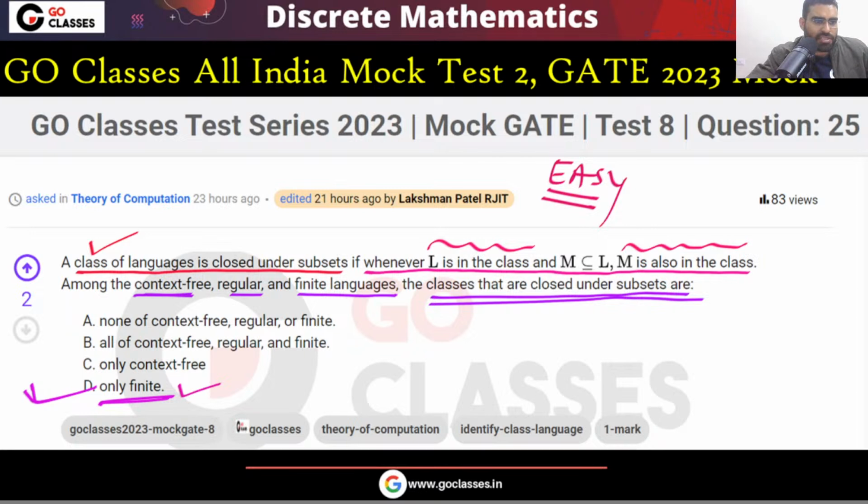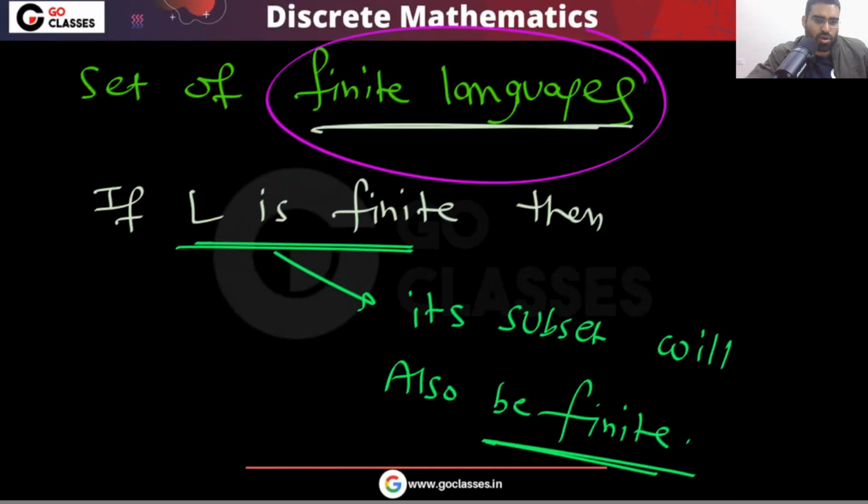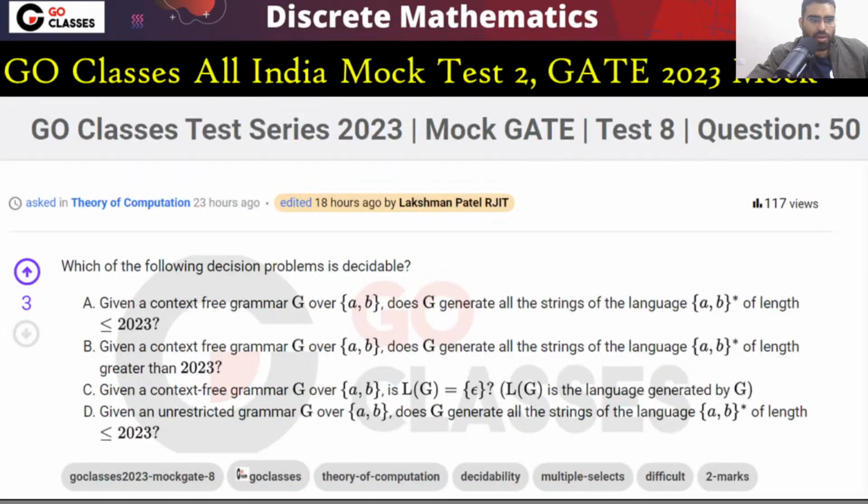So far we have seen 3 TOC questions. You tell me, so far, were the TOC questions easy or not? In the All India mock test, so far we have seen 3 theory of computation questions. Was TOC easy, moderate, hard? You tell me. Okay, let's see this question.